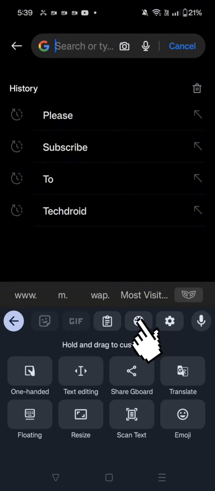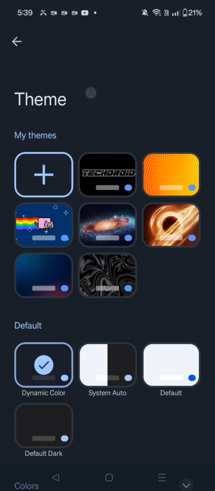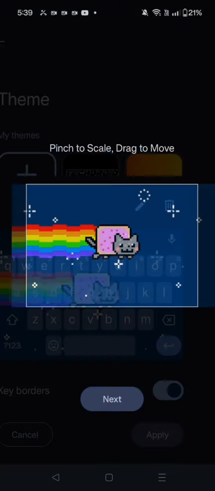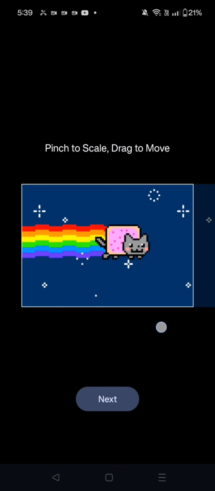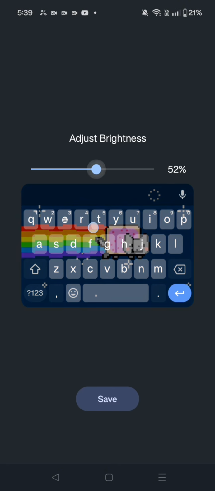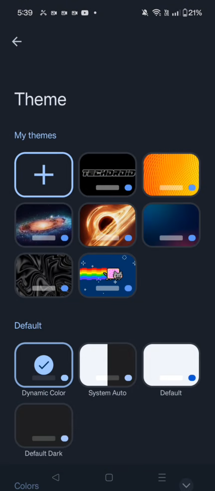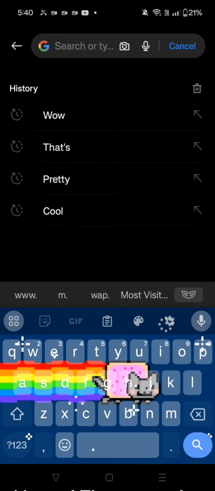Press the button with the paint icon. Alright, so press the little plus button and put an image. I already added some myself. You can even adjust the brightness, pretty cool. Once you're done, press the apply button. And boom. There you go.